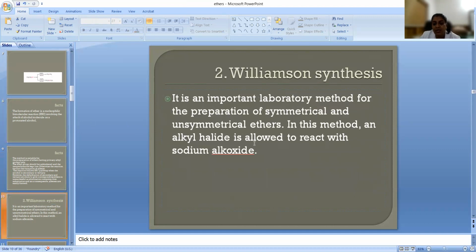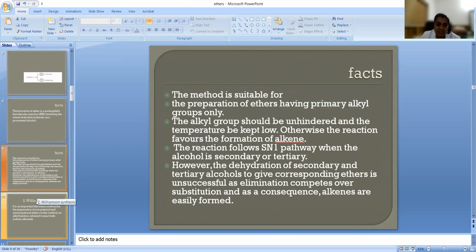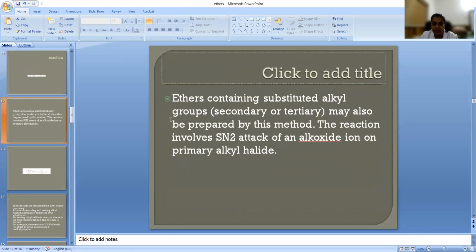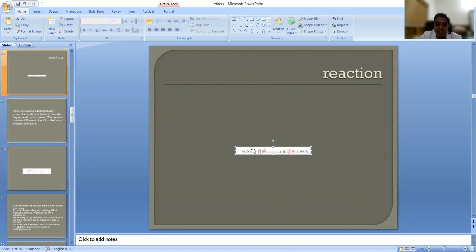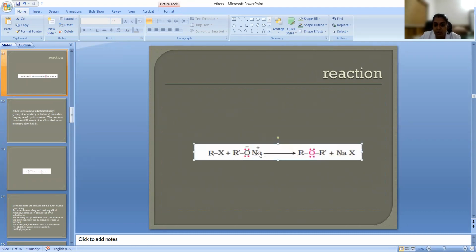Okay, now let us see a very important named synthesis called the Williamson synthesis. How do we do this Williamson synthesis? Let's see. Okay, this is the reaction. When an alkyl halide reacts with an alkoxide, the sodium salt RONa, what will happen?